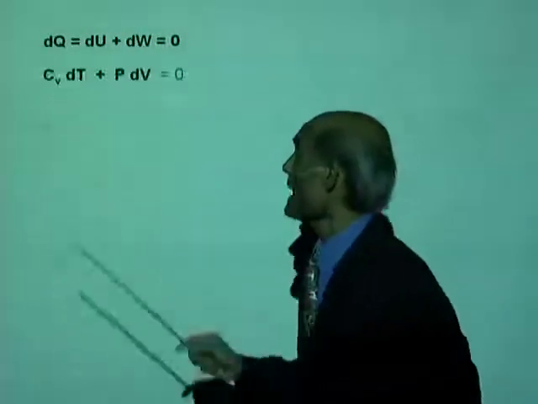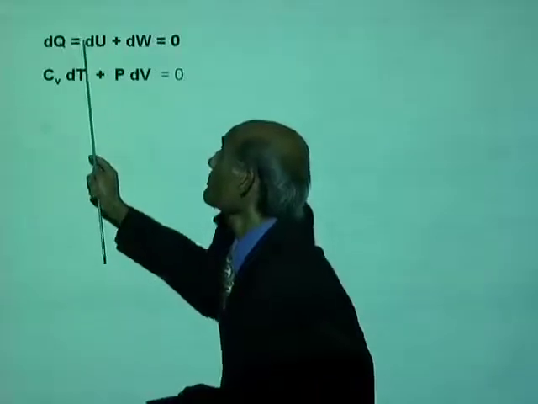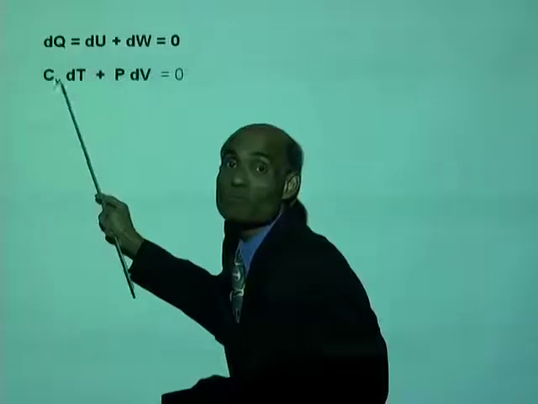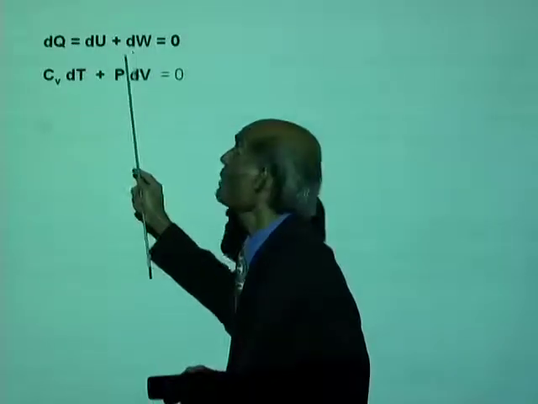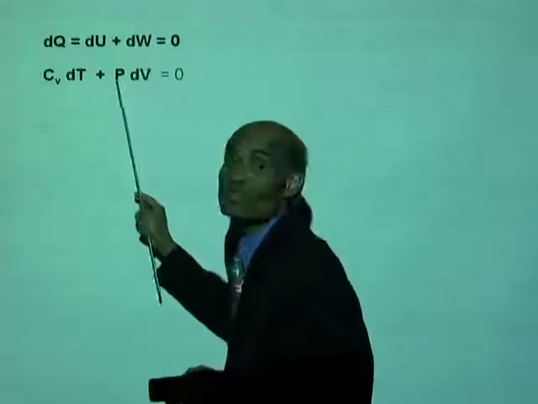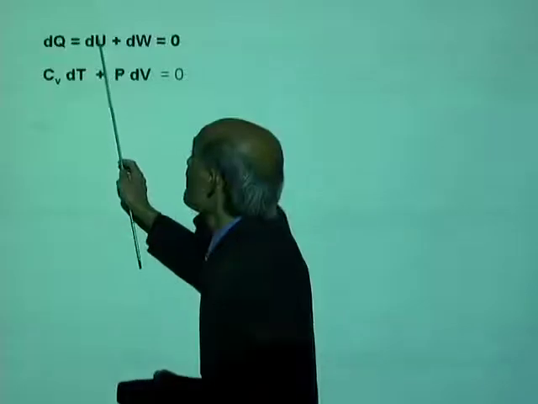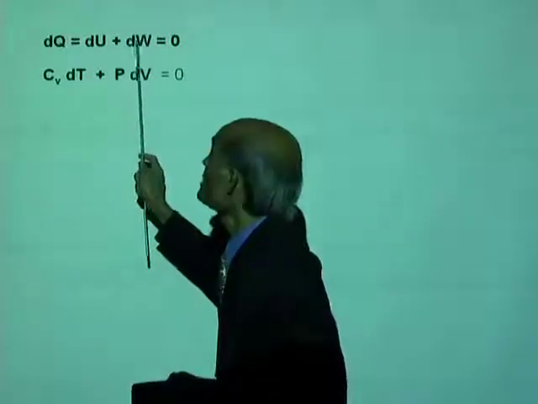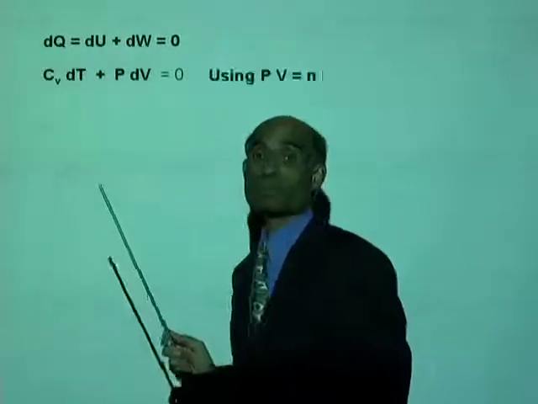Alright, now, what is dU? You remember dU? dU over dT is Cv. So dU is Cv dT. And what is dW? dW is PdV. So this equation now becomes Cv dT plus PdV equal to 0.